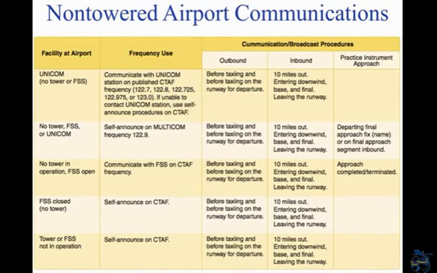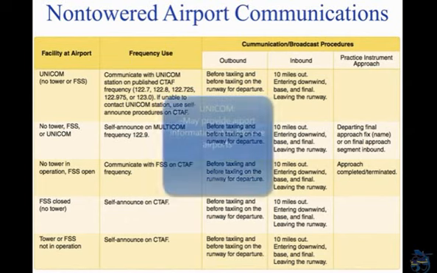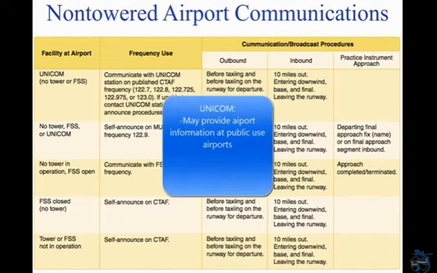The CTAF may be a Universal Integrated Community, UNICOM, Multicom, Flight Service Station, FSS, or tower frequency and is identified in appropriate aeronautical publications. UNICOM is a non-government air-ground radio communication station which may provide airport information at public-use airports where there is no tower or FSS.